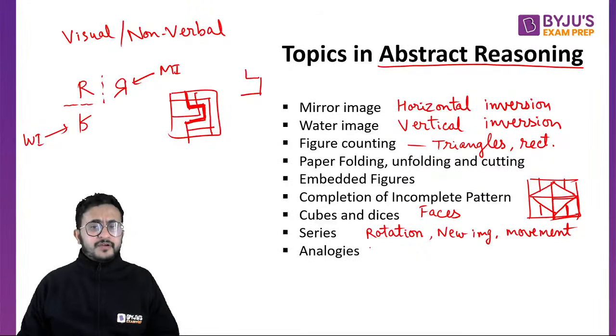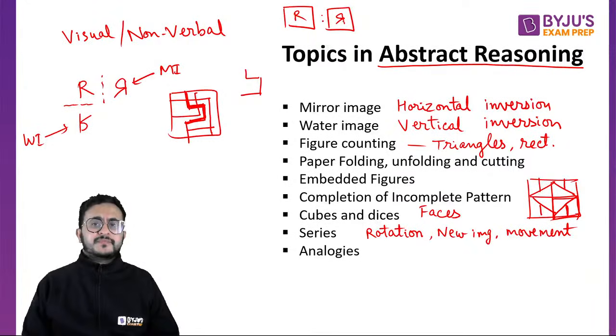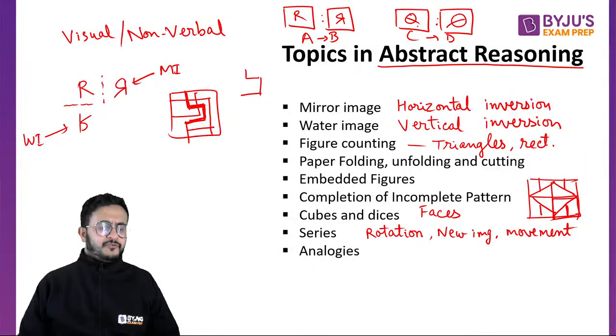Then analogies. Analogies means that, let us say, if I say this is a mirror image, and I give you another figure, it should have the same relation. So if I say Q, you will say that the response will be this. They give you A is to B, the relation between A and B is given, and one of the figures will be missing. You have to fill that relation. So that is analogies using images. It could be a mirror image, a water image, rotation or any other thing, and you have to determine that logic.